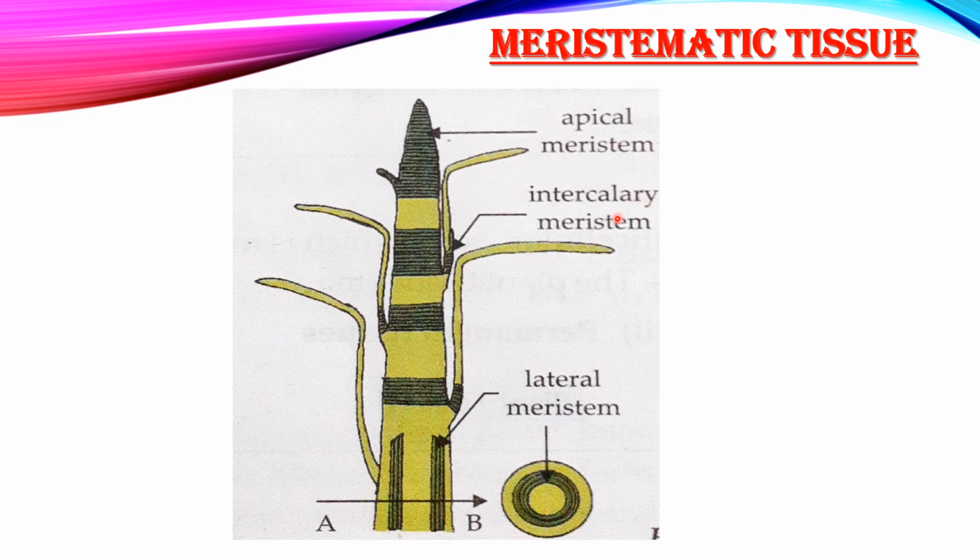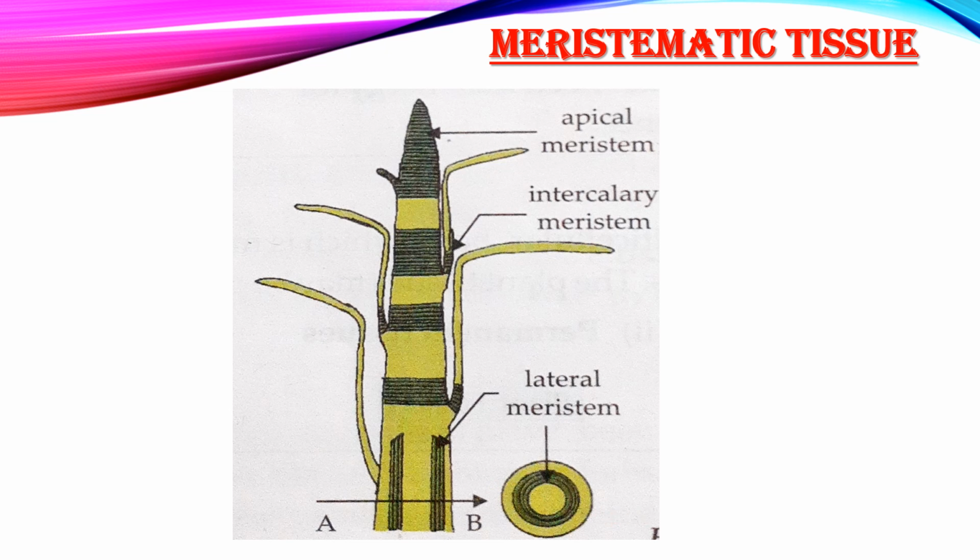Intercalary meristem is present near the nodes and the internodes and at the base of the leaf. What is its function? It is responsible for replacing the damaged leaves. Now next is lateral meristem. Lateral meristem, look at its position, and it is responsible for the increase in the girth or diameter of the shoots and the roots.